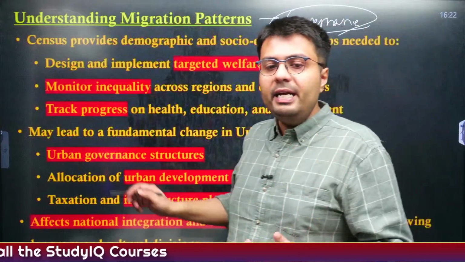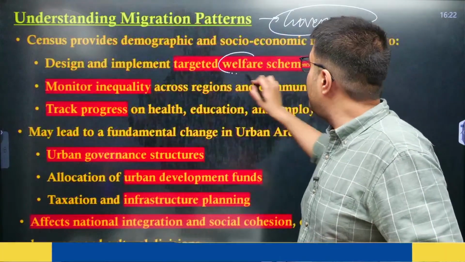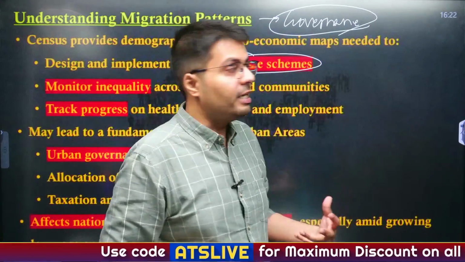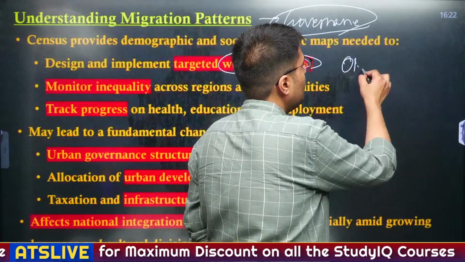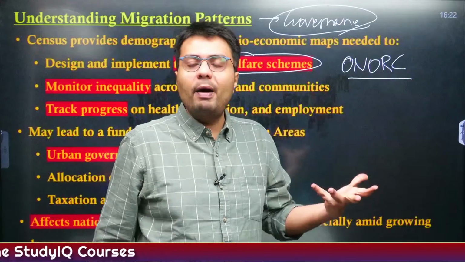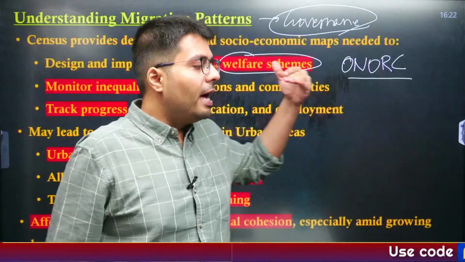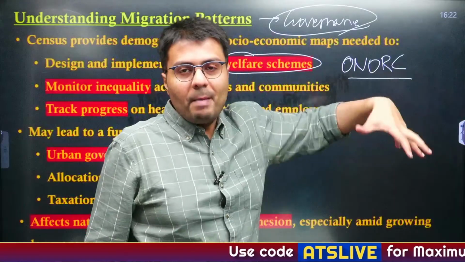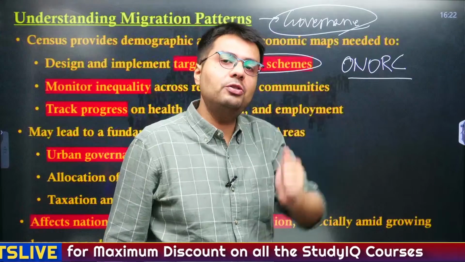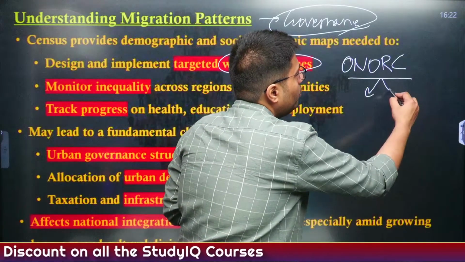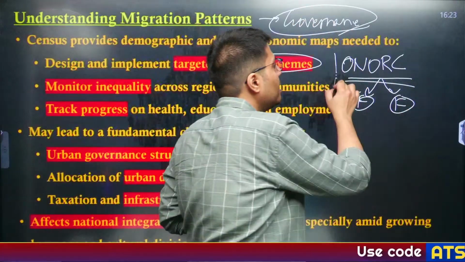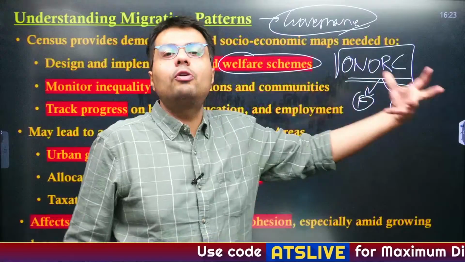First, the government needs to decide and implement its welfare schemes, and it can target them quite well if it has accurate population level data. For example, you may have heard about a very popular scheme, the One Nation, One Ration Card scheme. What happens in this scheme? People, especially migrant families, are provided with a ration card. Suppose the male member of a family is relocating somewhere else for work and leaving his family behind in his rural area. Both of them are able to get food grains from their respective PDS shops using One Nation, One Ration Card, and this promotes interoperability of benefits.